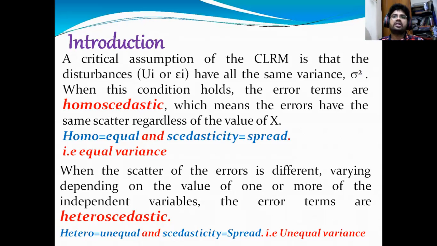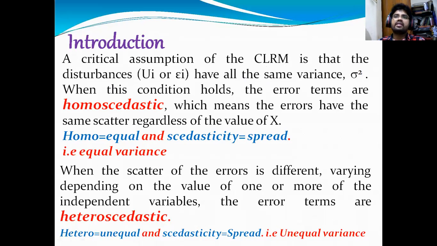Before knowing heteroscedasticity, we can come to know what is meant by homoscedasticity or homoscedastic. I'm repeating that the assumption of CLRM, the classical linear regression model, is that the disturbances all have the same variance. The disturbances are the error values.